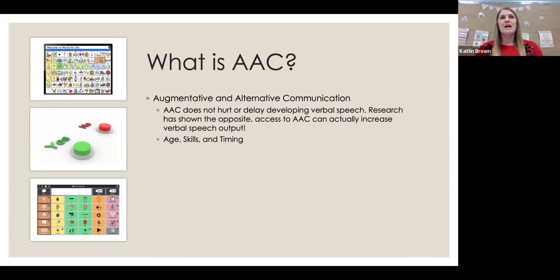And then again, when we talk about age, let's say we have a student who has apraxia of speech and it was late identified. By giving them access to a speech generating device, we can give them that opportunity to engage with their peers because we know their cognitive level is appropriate and where it needs to be. They're missing out on all of these communication opportunities because of their apraxia. So by giving them the speech generating device or PECS, if it's appropriate, they're automatically able to have a higher access to that communication that they didn't have previously.